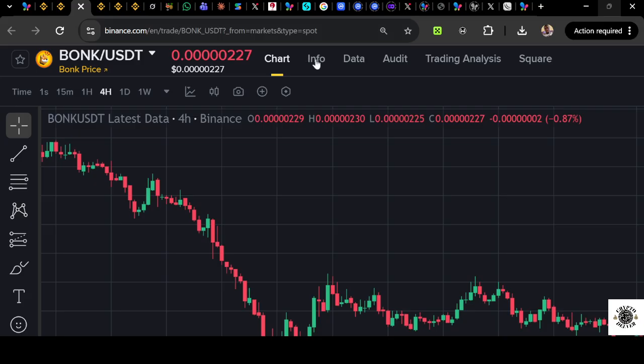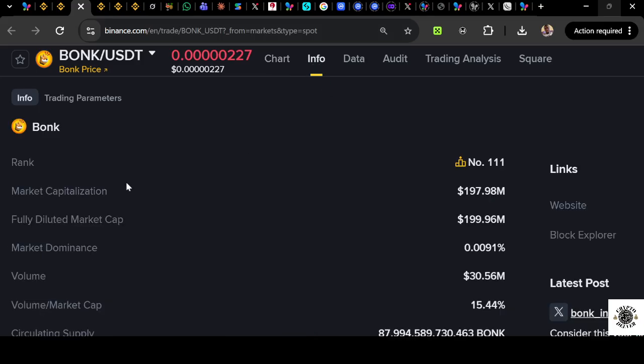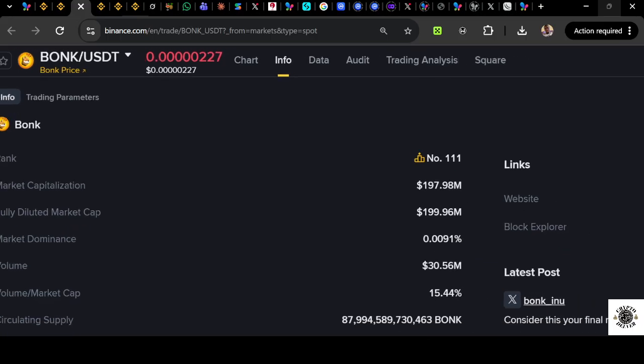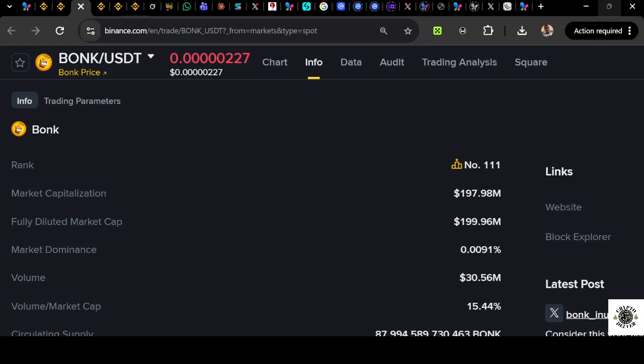You know why I say it can never? Because when you look at the information about Bonk, you discover that the market capitalization of Bonk, though it satisfies the criteria of the difference between market cap and FDV not being much, is in fact almost the same. Bonk is actually looking good at this point. 197 million is not much market cap, but let's assume this market cap multiplies by 10. That will be 1.9 billion market cap.